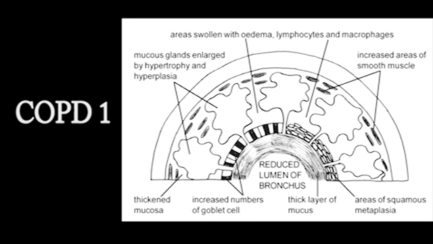And this means two things. One is the cilia are going to be lost, so the mucociliary clearance system will work even less efficiently than it did before. And also, because the squamous cells are a metaplasia, it greatly increases the chances of getting a squamous cell carcinoma, one of the types of bronchogenic carcinoma.